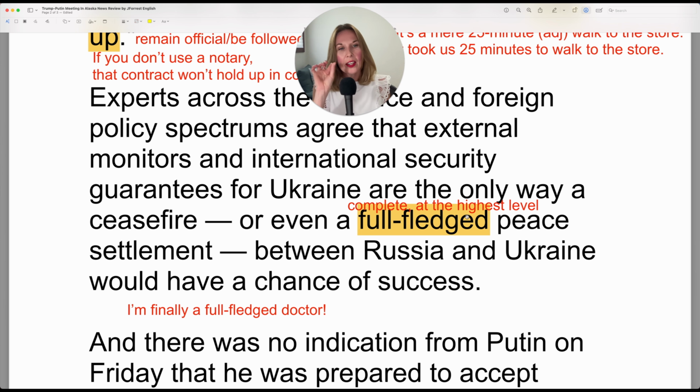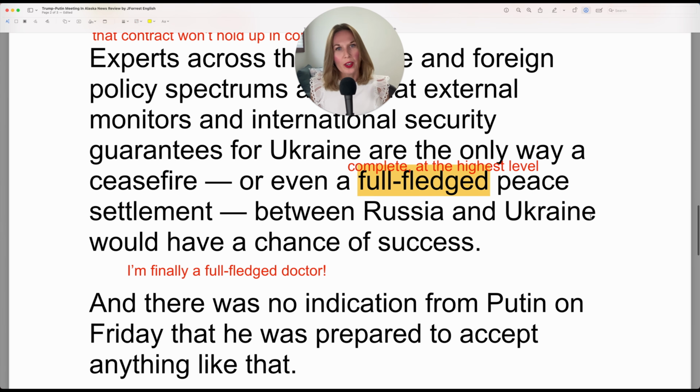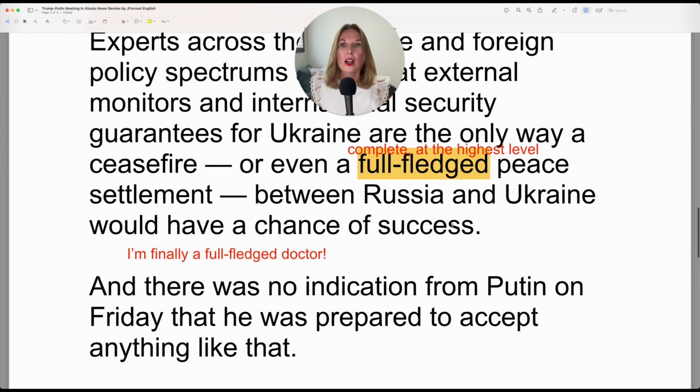So you may hear a very soft full-fledged peace, but it can also be totally silent. So if you don't hear that ED in spoken English, that's normal. Just know it's there in spelling. Or even a full-fledged peace settlement, again, between Russia and Ukraine. So here they function as nouns, and we have between X and Y, would have a chance of success.